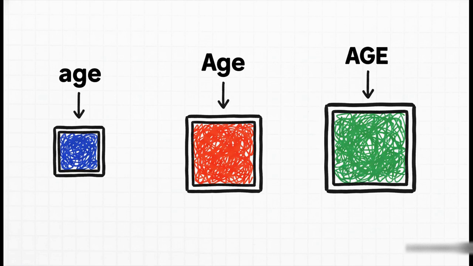And let's really hammer home this case sensitivity thing. To you and me, age with a lowercase a, age with a capital A, and age in all caps, it all looks like the same word. But to Python? Nope. Those are 3 completely different variables. There are 3 separate unique boxes. If you put something in the lowercase age box, you can't find it by looking in the other age box. So the takeaway here is be consistent.